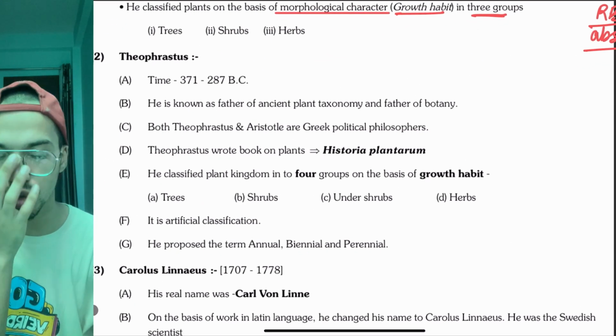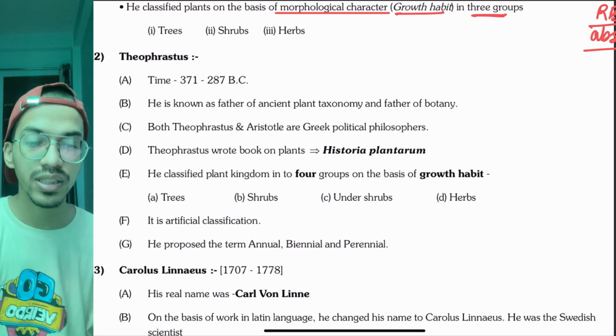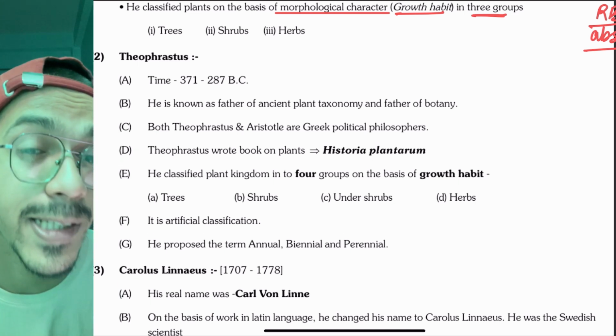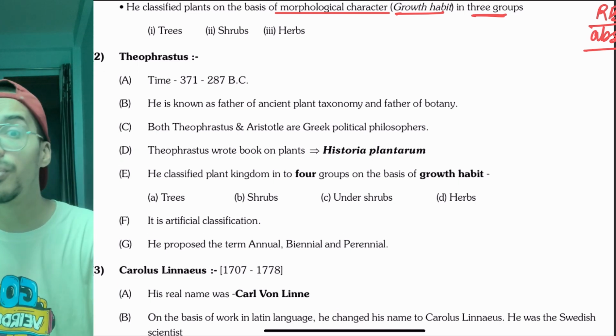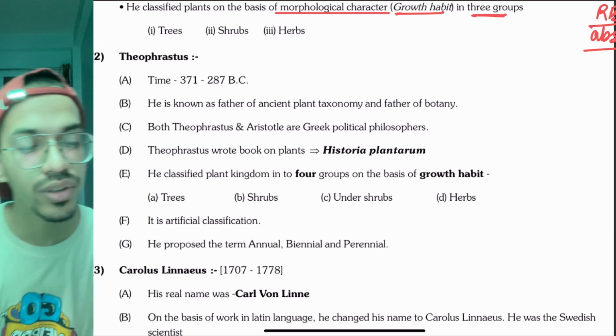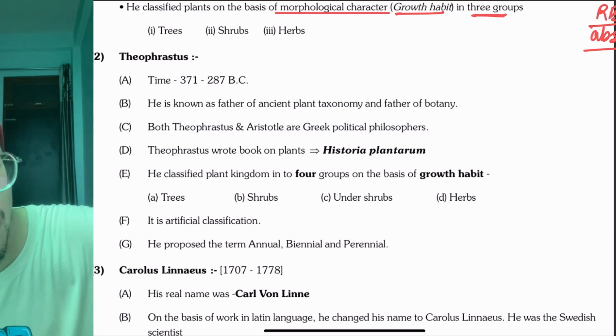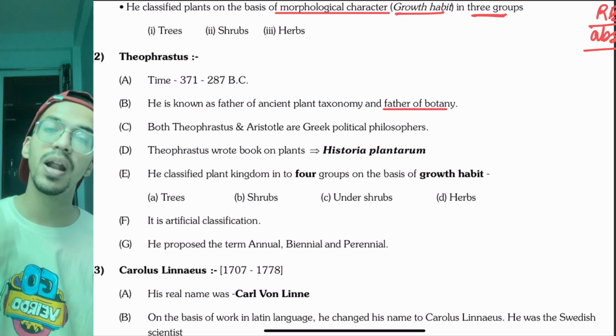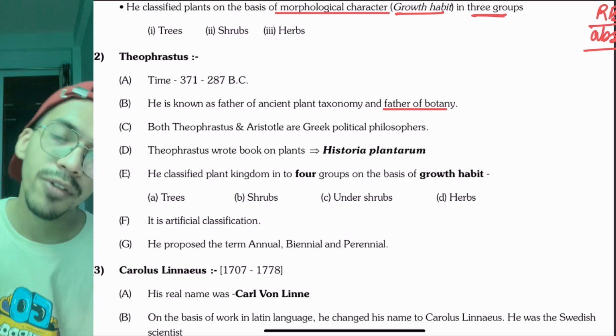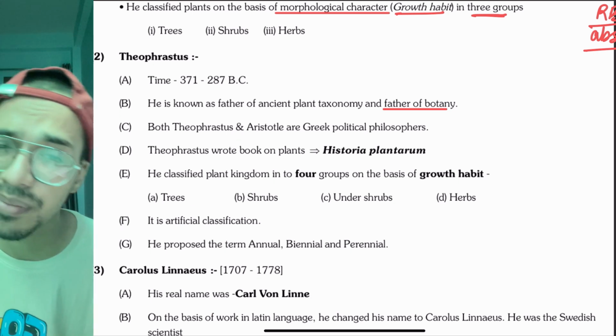This category is also being given. Now comes Theophrastus. What is Theophrastus? He is known as the father of botany. Okay, so we have to remember that he is also called the father of ancient plant taxonomy. But father of botany, we have to remember, because this can be asked.